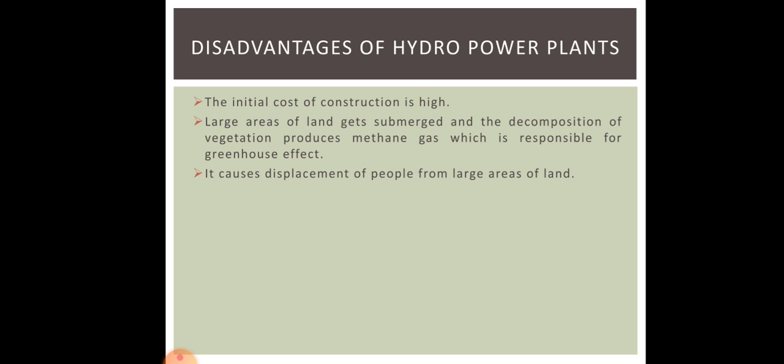It causes displacement of people from large areas of land. Many people lose their houses when dams are constructed. Okay. It causes deforestation that leads to loss of habitat of animals. Many animals also lose their home when hydropower plants are constructed. Okay. So these are the disadvantages of hydropower plants.